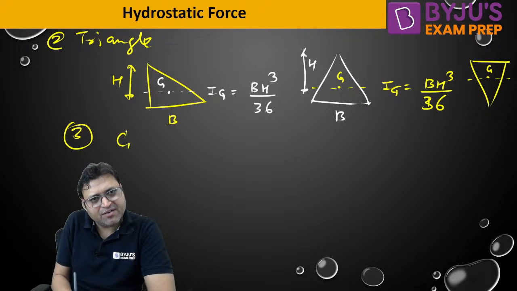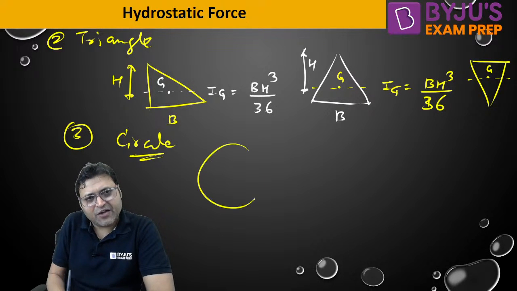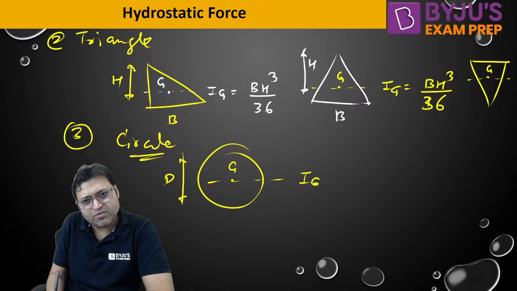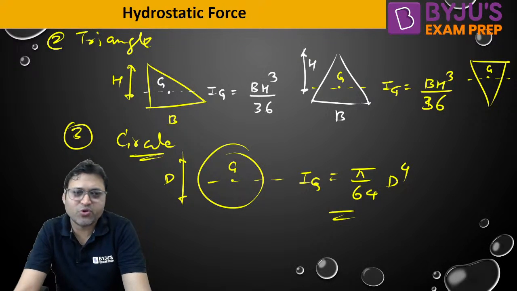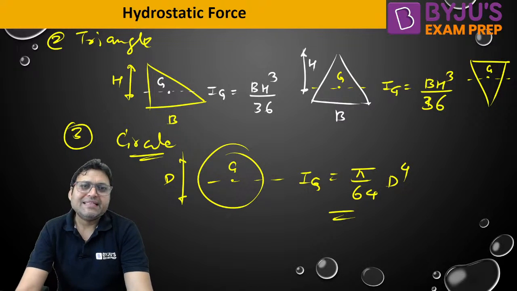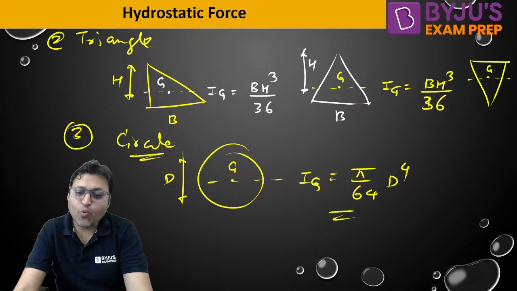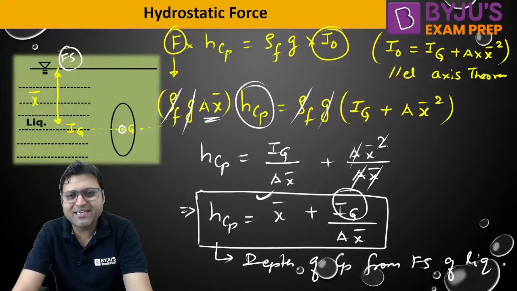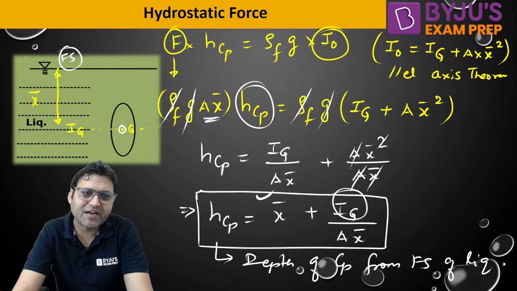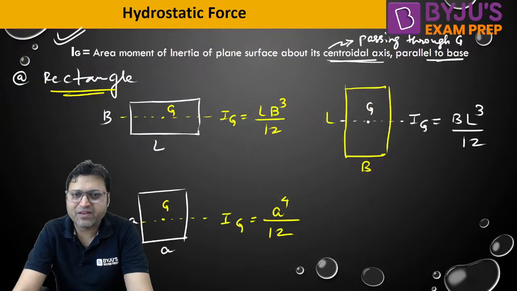If it is a circle of diameter D, then IG will be equal to pi by 64 D to the power 4. These are some of the standard figures for which you should always know IG. That is all about the vertical plane surface. Are you getting it? These are the formulas for IG. If you know IG, area moment of inertia, X bar, and area, then you can easily find out the depth of center of pressure from the free surface of the liquid.